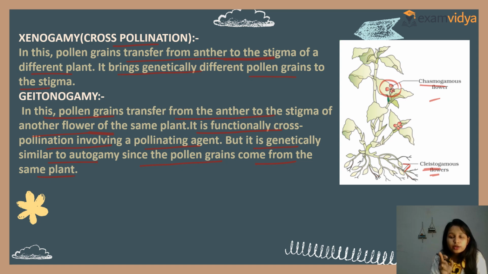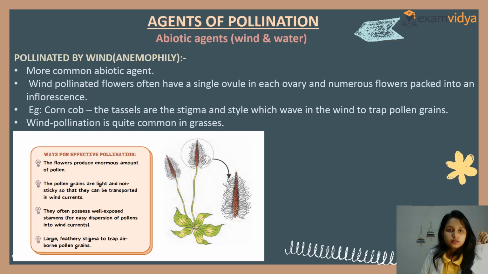Why is it like autogamy? Because the pollen grains come from the same plant. Clear? So this is geitonogamy.